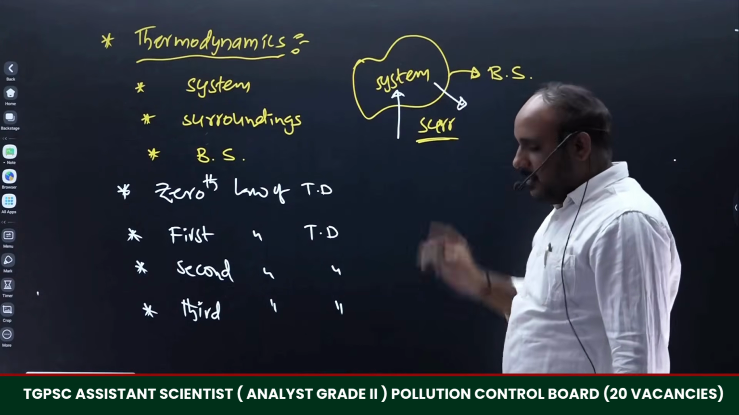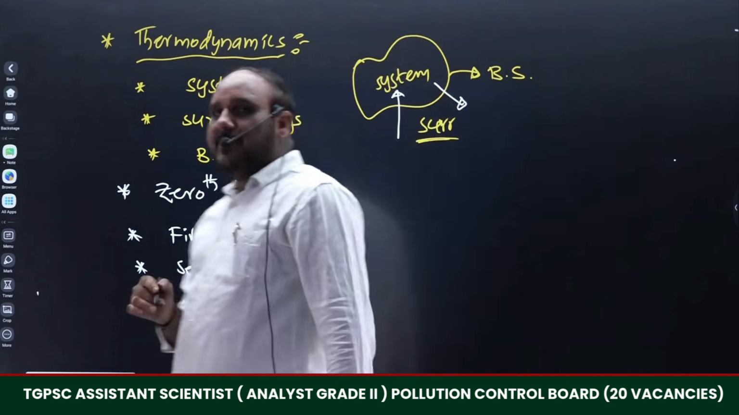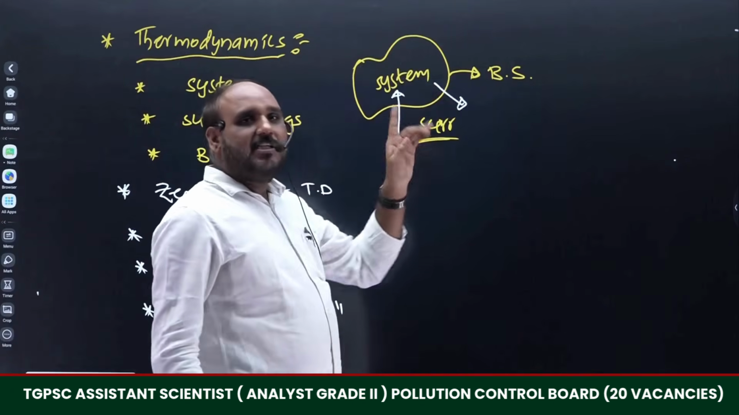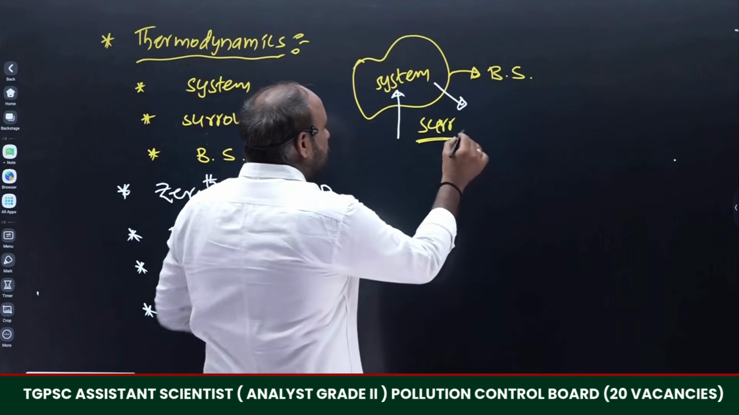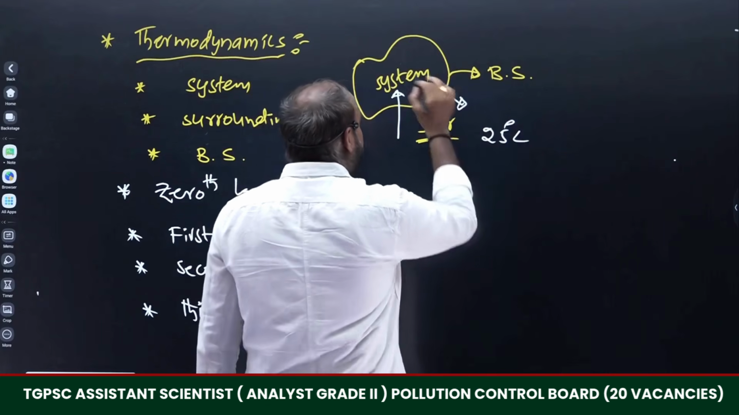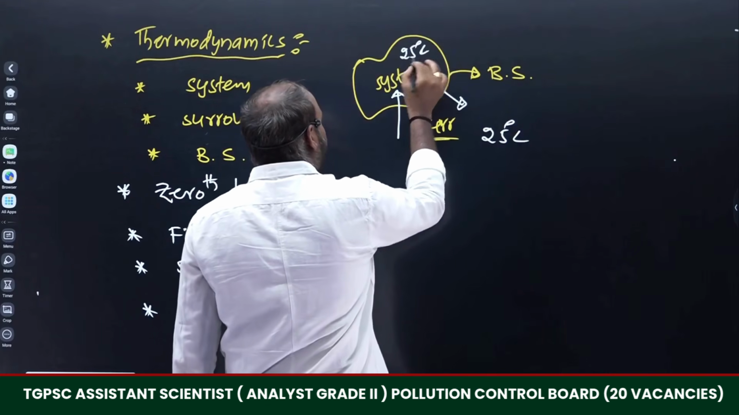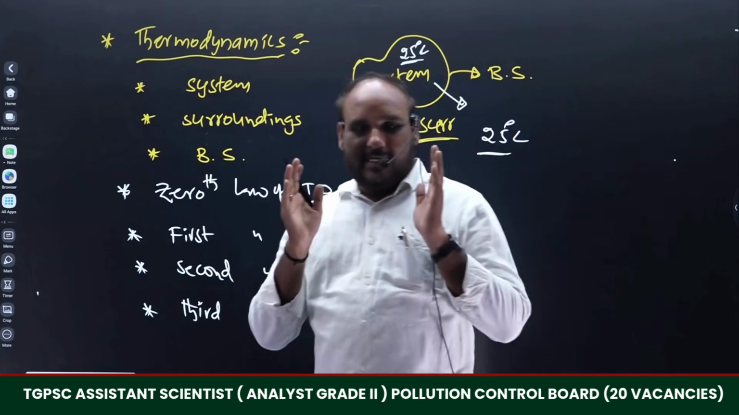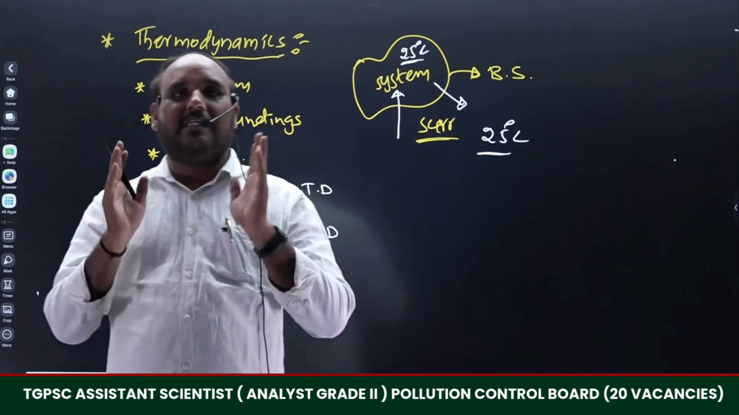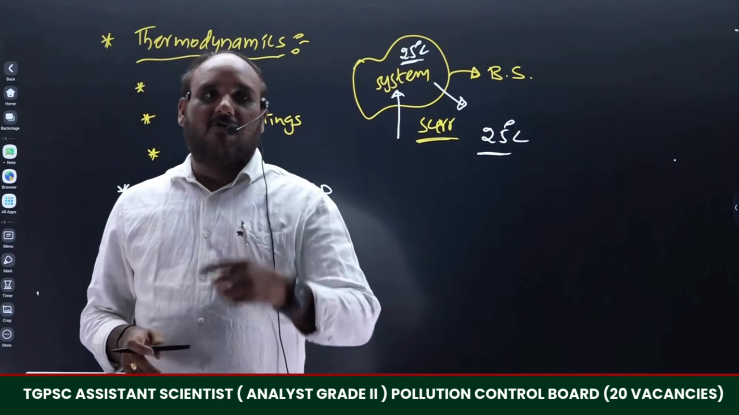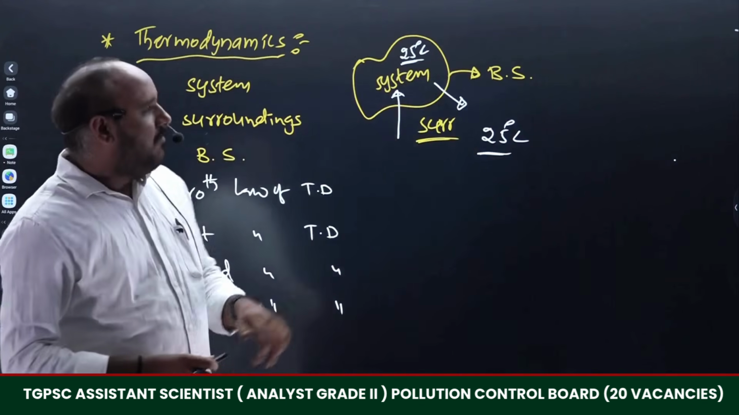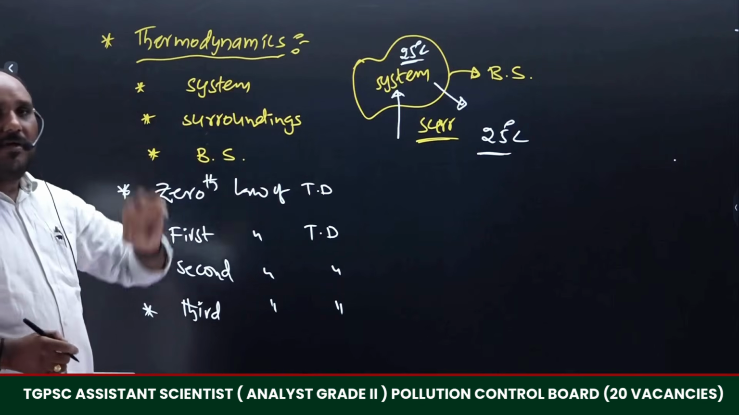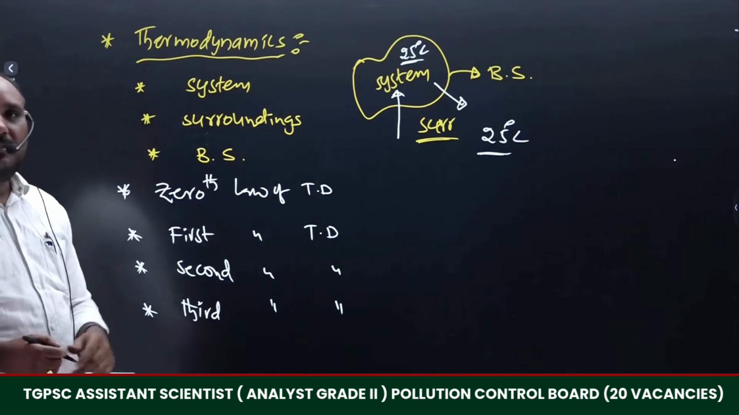Here we are going to say that heat will be exchanged between the system and surroundings. Whenever system and surroundings are at the same temperature, for example if the surroundings temperature is 25 degrees centigrade and the system is also at 25 degrees centigrade, both are at the same temperature, meaning they are in equilibrium. Such equilibrium we call thermal equilibrium. Therefore the zeroth law of thermodynamics explains thermal equilibrium between the system and surroundings.